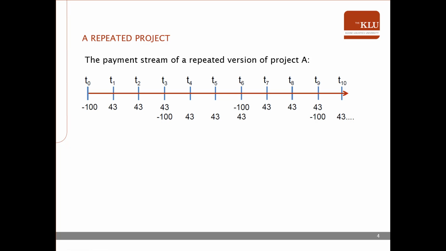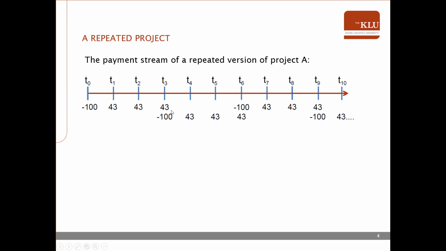So what do we mean by equivalent annual cash flows? For this, it is helpful to think about a project on a timeline. Here, the graph shows the timeline of a repeated version of project A. Here we see the initial investment in T0, which was minus 100, and the cash flows in the following 3 periods.